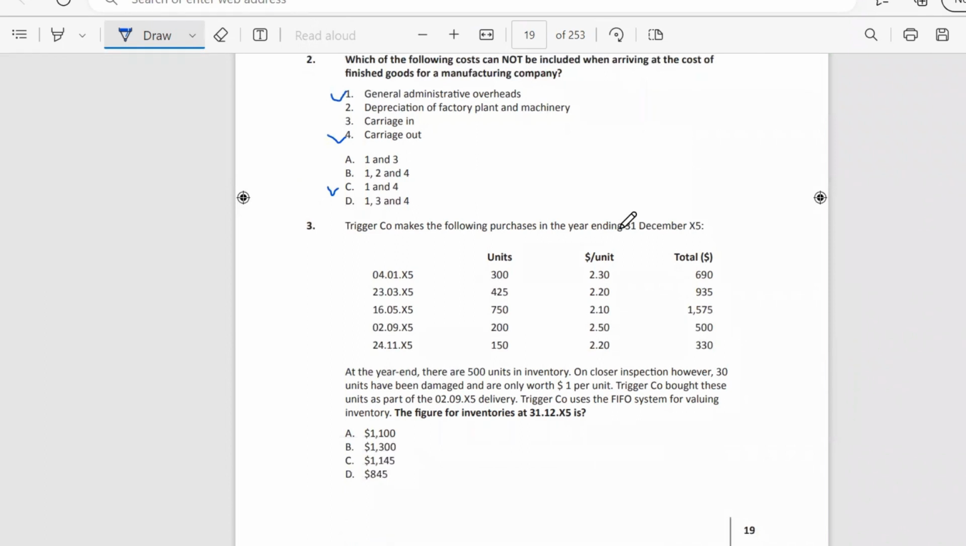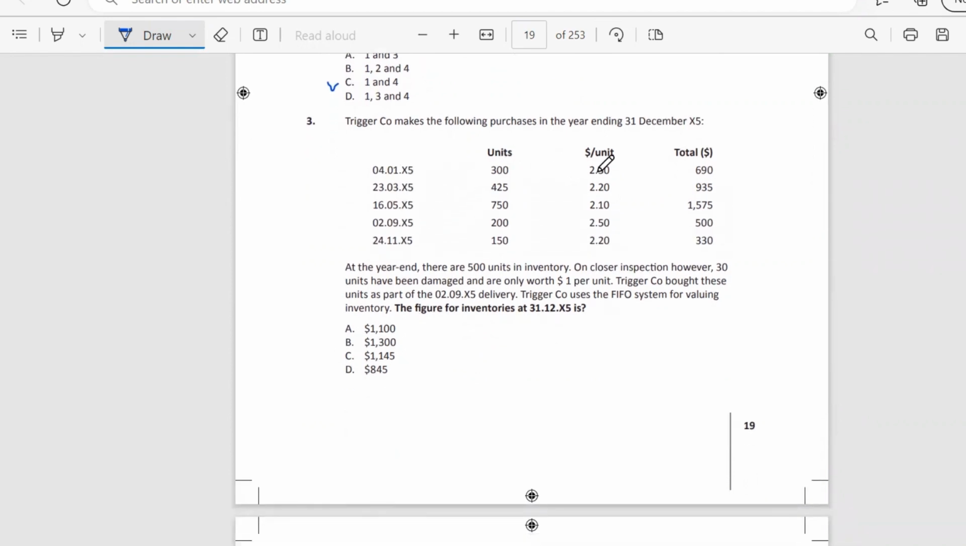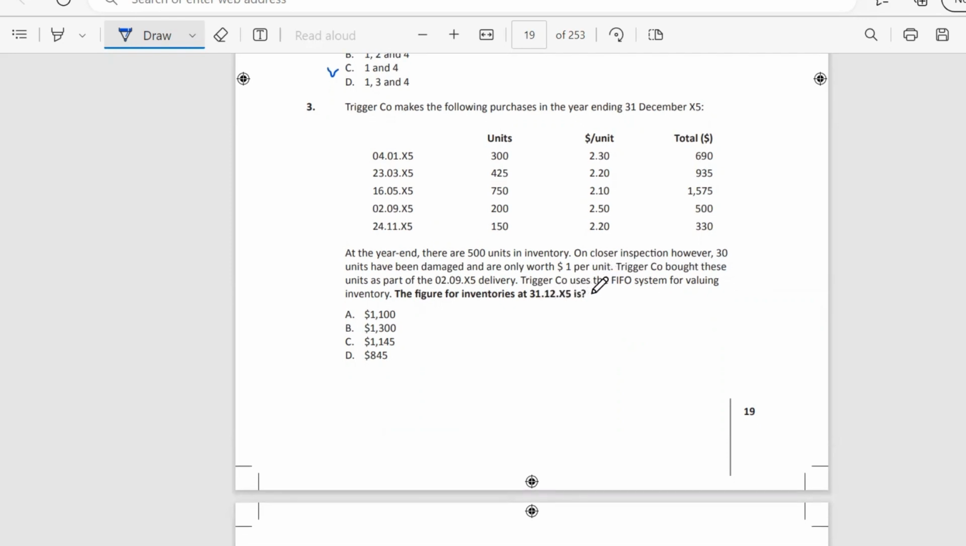Next question. Trigger Co. makes the following purchases in the year ending 31st of December. We see units, price per unit, and total price. At the year end, there are 500 units in inventory. On closing inspection, however, 30 units have been damaged and are only worth $1 per unit. Trigger Co. bought these units as part of this delivery. Trigger Co. uses the FIFO system for valuing inventory. The figure for inventories at the end of the year would be?